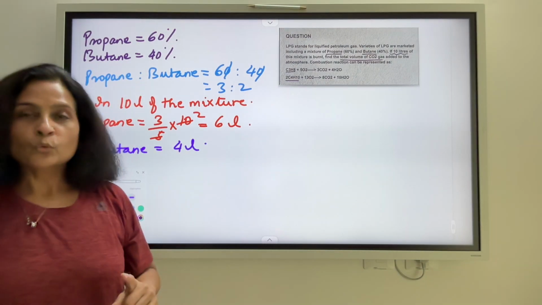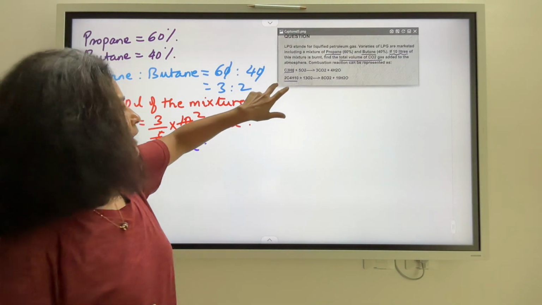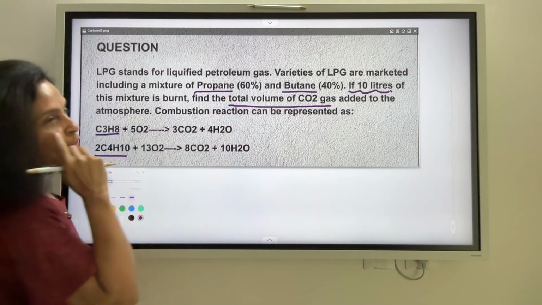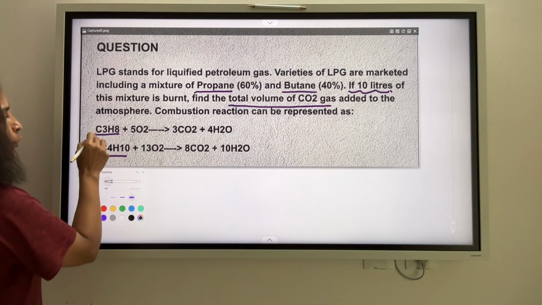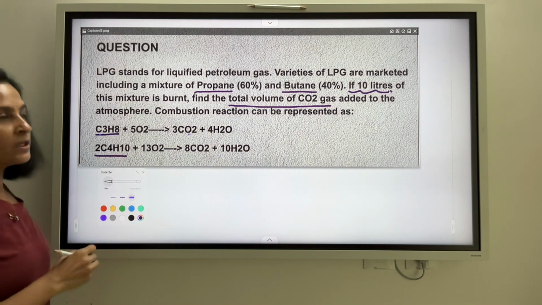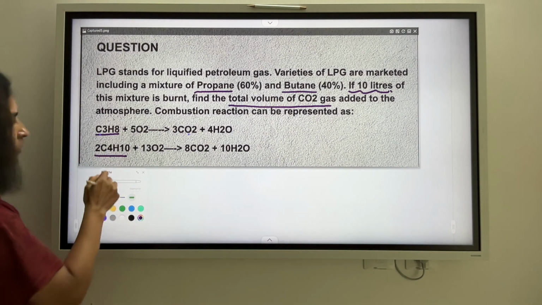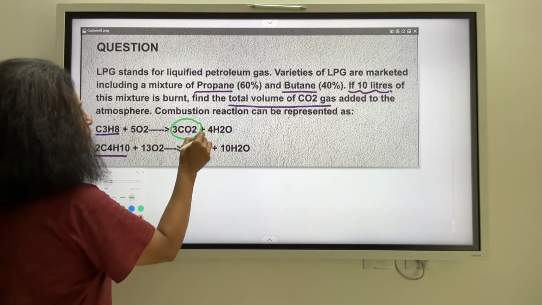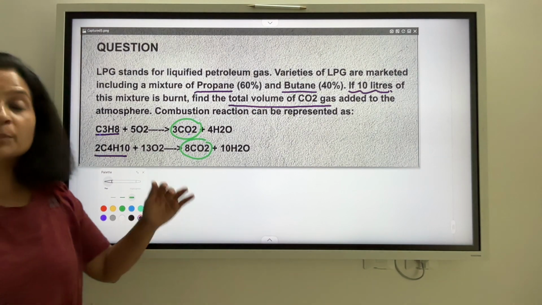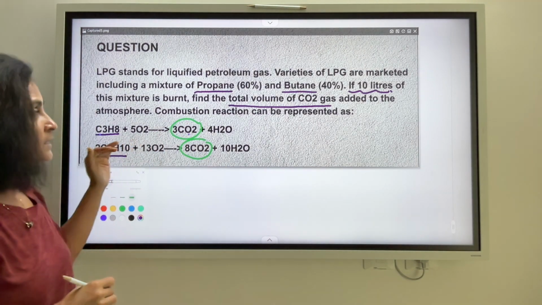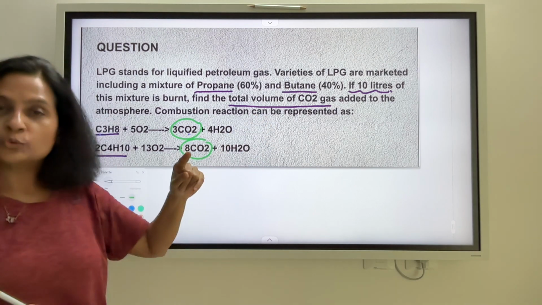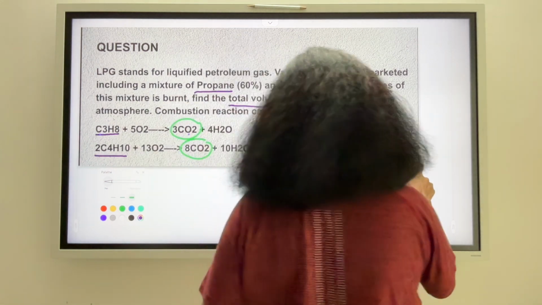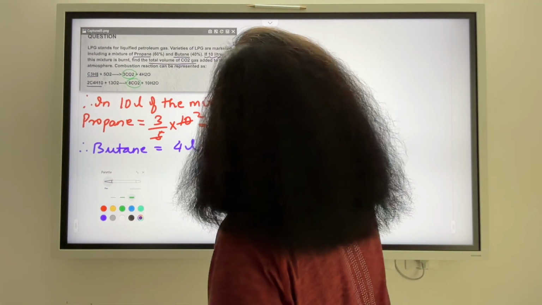Now what? Going back to the question, what exactly have I to find out here? We have to find out the total volume of CO2 liberated. The fact is, propane also liberates CO2 on combustion and butane also is liberating CO2 on combustion. We have to find out how much of CO2 is being liberated by both these gases in the 10 liter mixture. So we are going to basically calculate the volume of CO2 liberated. Let's start our calculations here.